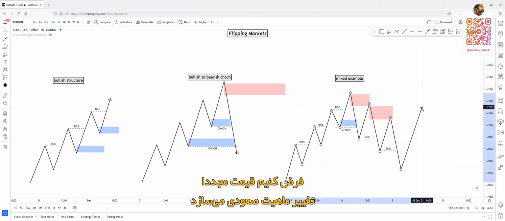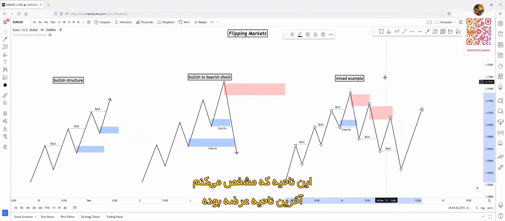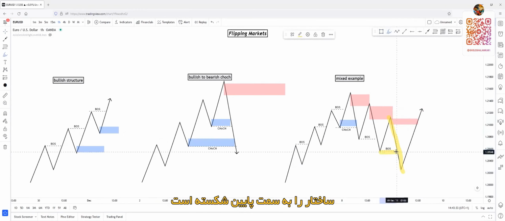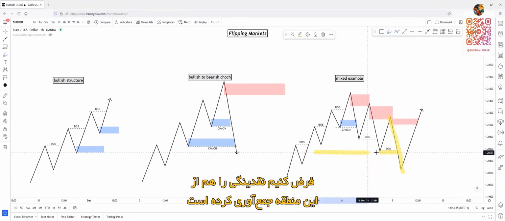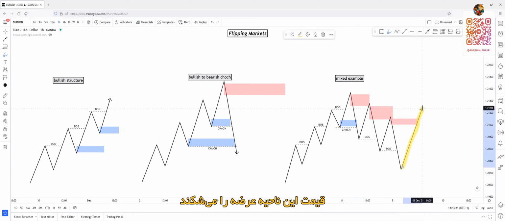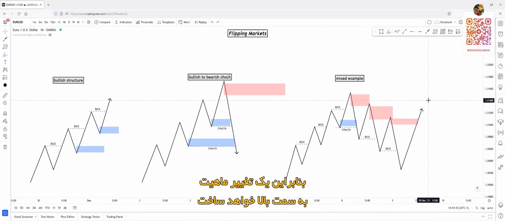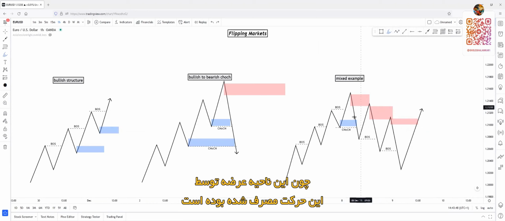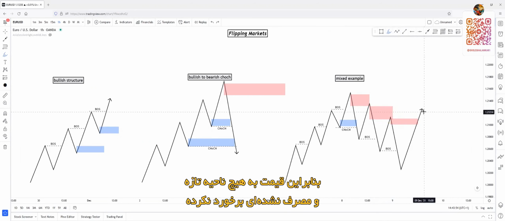Let's say price changes character to the upside again. I will just mark this was the last supply zone, because this supply zone created an efficient push to the downside and broke structure to the downside. Let's say it swept some liquidity from this region. So we have this supply zone right here. Price breaks through this supply zone, which means it will change character to the upside. And it does not tap into any unmitigated zone because, as you can see, this supply zone was already mitigated by this movement. So it does not tap into any unmitigated supply zone.